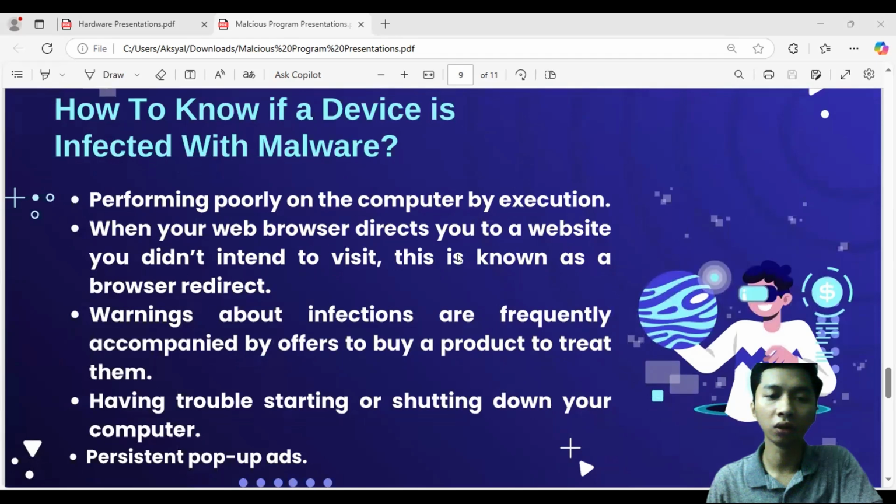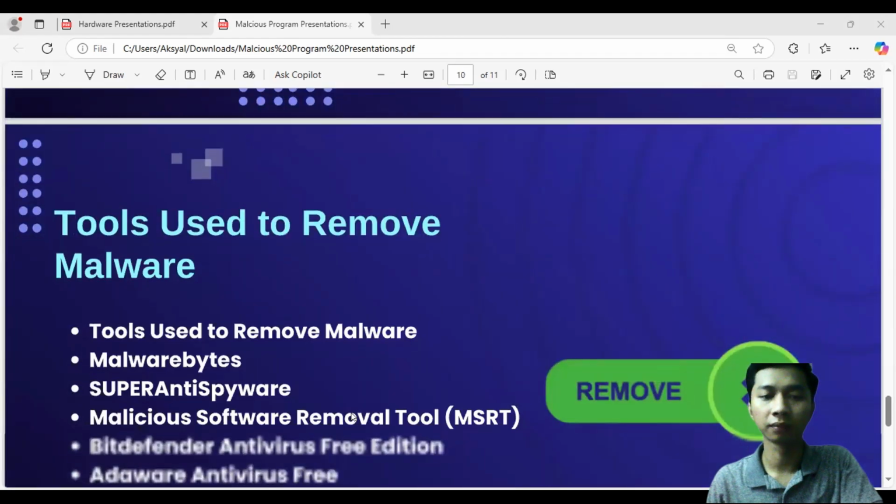How to know if a device is infected with malware? Performing poorly on the computer. When your web browser directs you to a website you did not intend to visit, this is known as a browser redirect. Warnings about infection are frequently accompanied by offers to buy a product to treat them. Having trouble starting or shutting down your computer. Persistent pop-up ads.